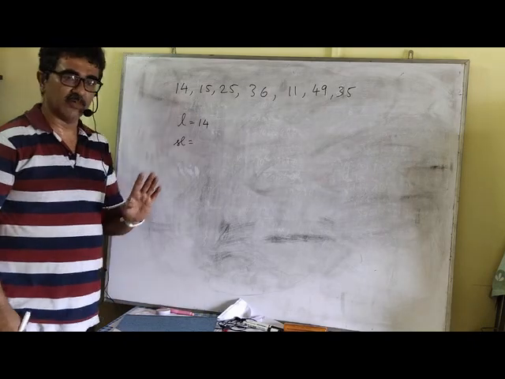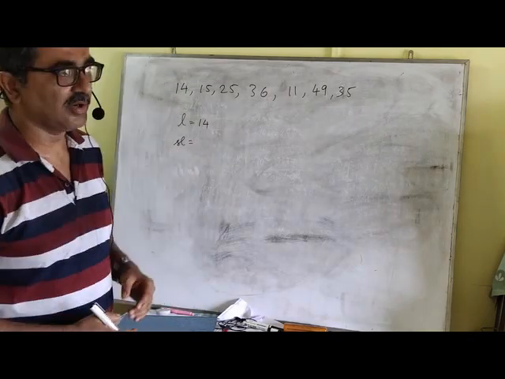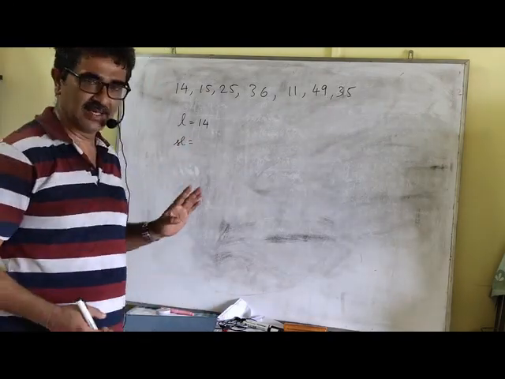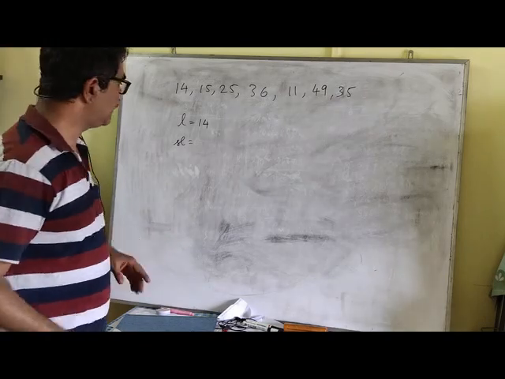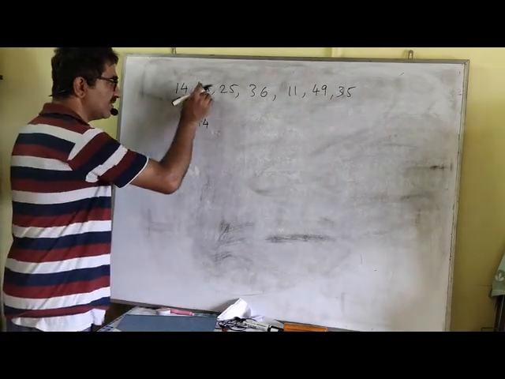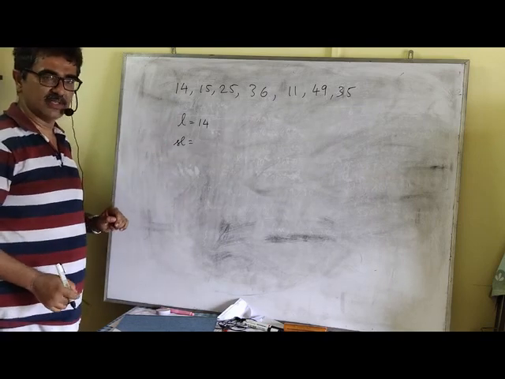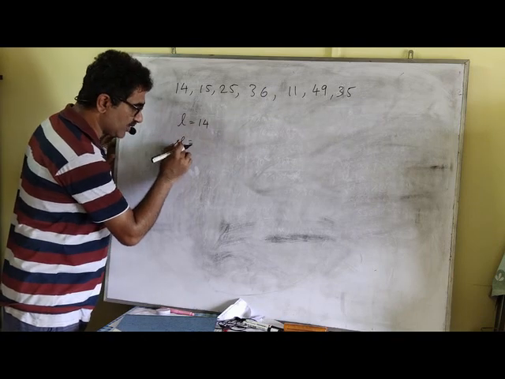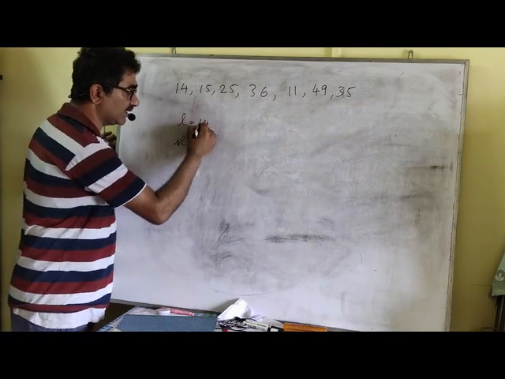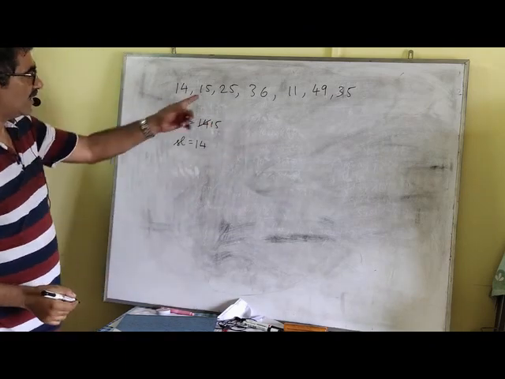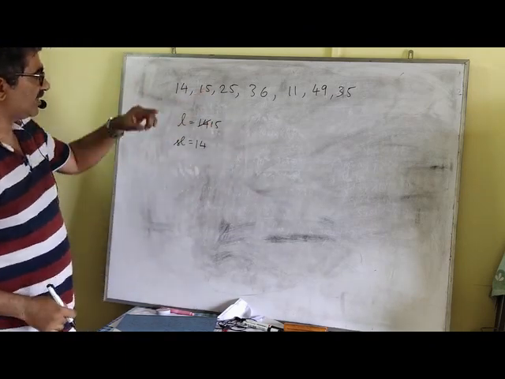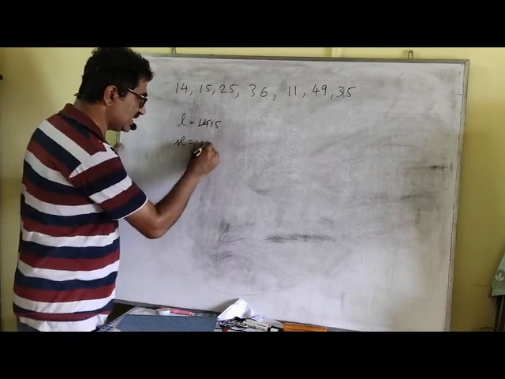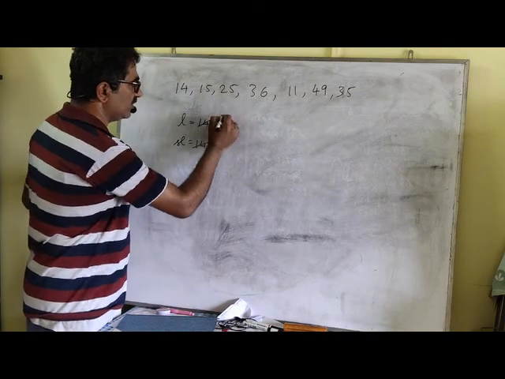Now, whenever we get a subsequent number which is greater than L, then whatever was the previous value of L should be given back to SL and then L should be assigned the new value. Now what happens over here? The next number we get is 15, and 15 happens to be greater than L. So the value of L, I'm going to give it to SL. So this will be 14 and L will get the new value, that is 15. Next comes 25. Is 25 greater than L? Yes, 25 is greater than L. So the previous value of L should be given to SL. So this is 15 and L will be assigned the new value, that is 25.